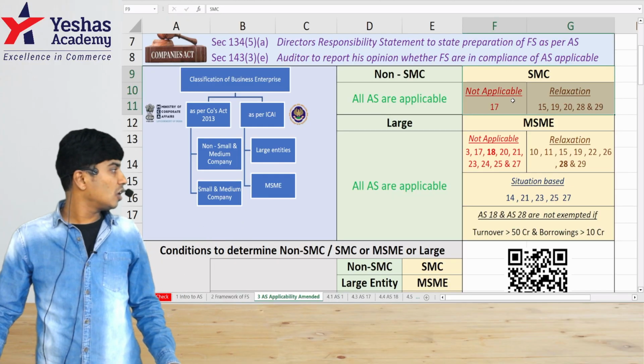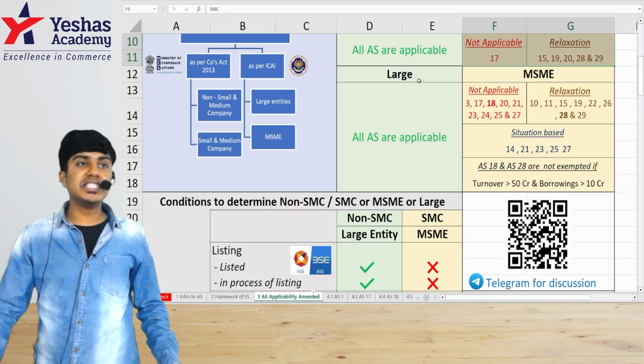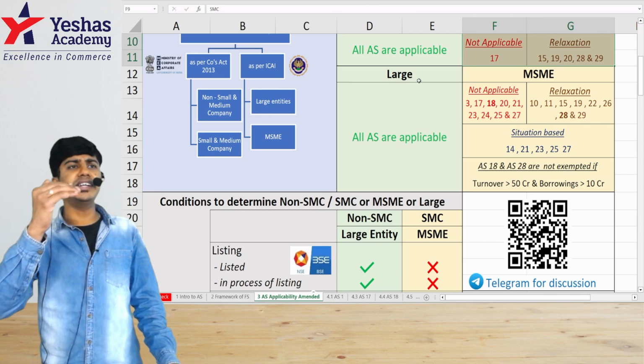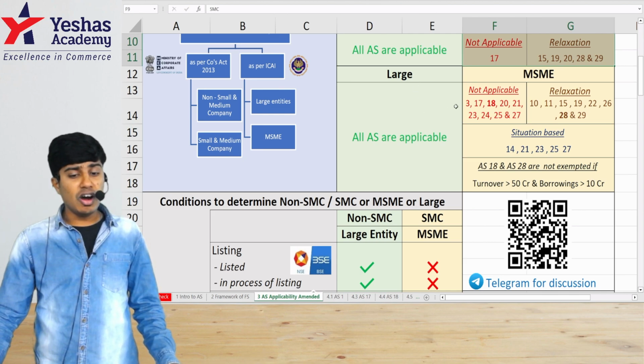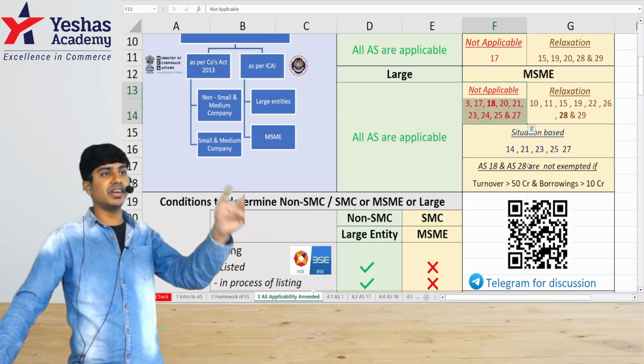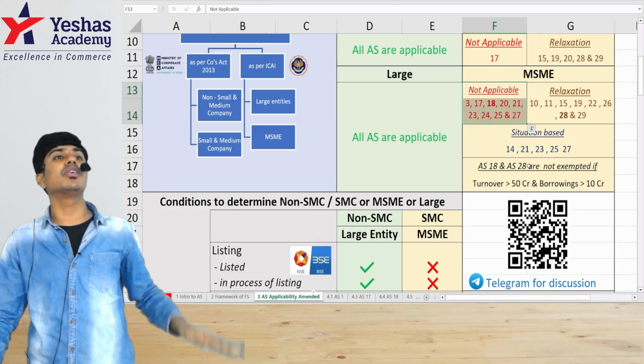If you come to non-corporate entities, as per ICAI, if it is a large entity, all accounting standards are applicable. If it is not a large entity, if it is an MSME, then there is non-applicability for several standards: 3, 17, 18, 20, 21, 23, 24, 25 and 27 are not applicable.